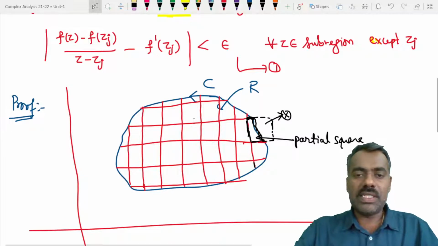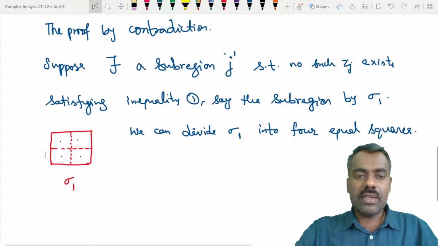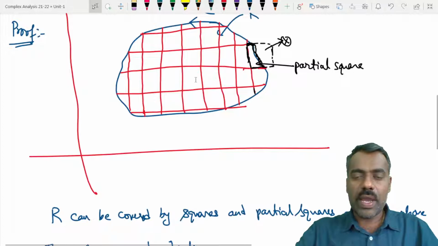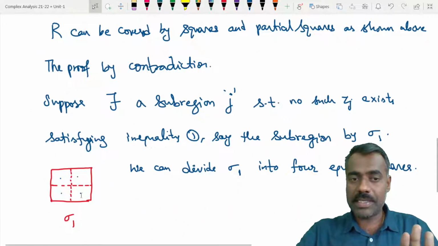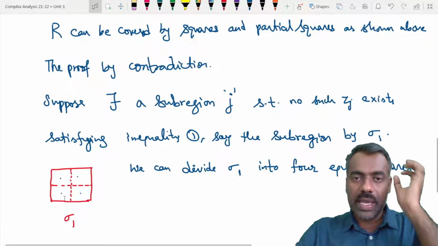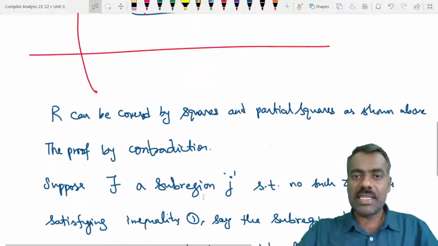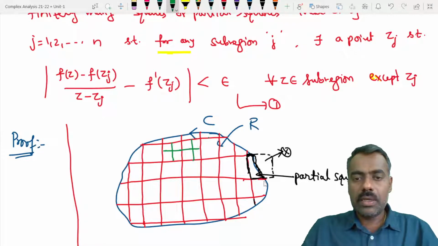Then each square we divide into 4 equal squares of the same length. Because the problem was with that square, and we have divided it into 4 small equal parts, if in each small square that Zj exists, then by dividing each one into smaller parts of that length, we can observe that this theorem is true.